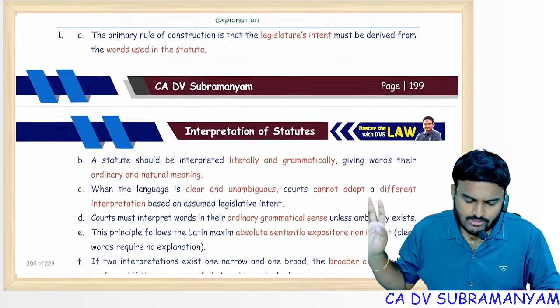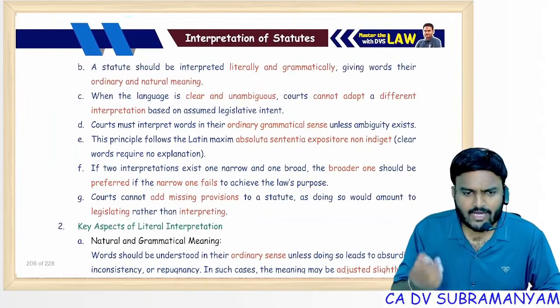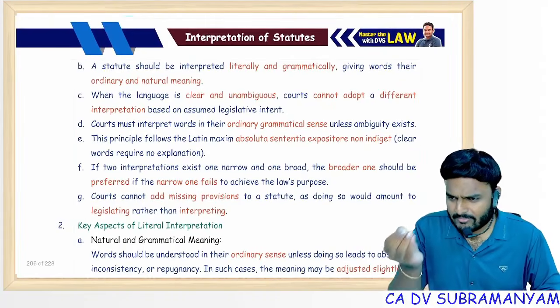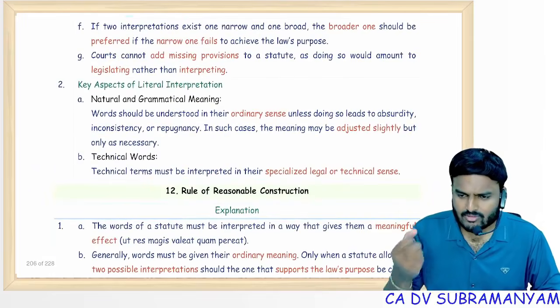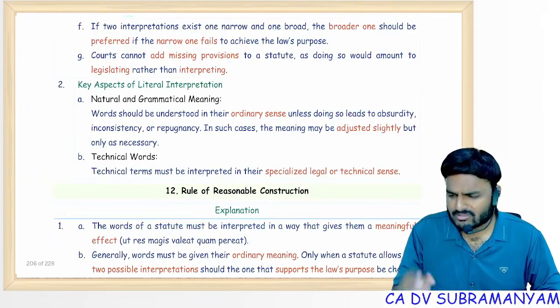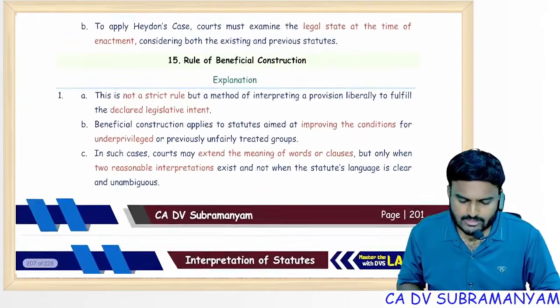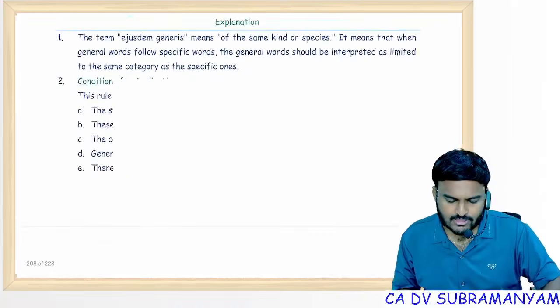Next one, rules of literal interpretation. Try to remember 5 to 6 points. If asked for 4 marks, you can write the remembered points, right? Why ignore it? If you are a capable person, able to remember, give one time reading. A reasonable construction, Heydon's rule, mischief case, beneficial construction, exceptional construction.